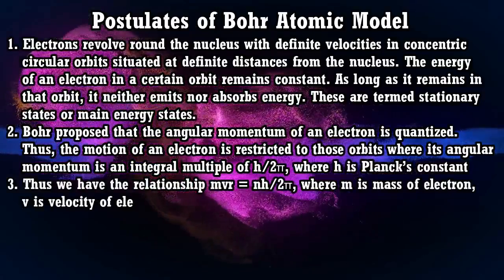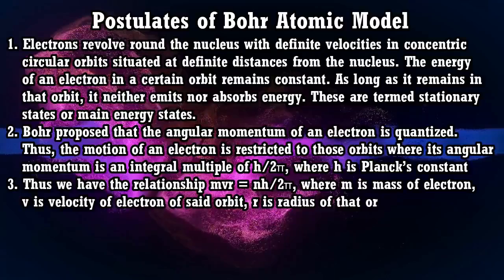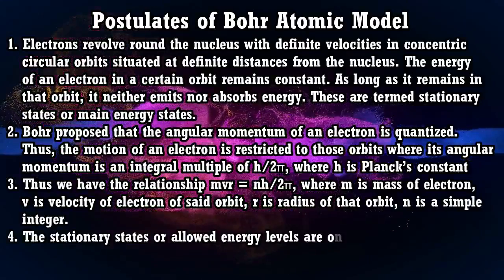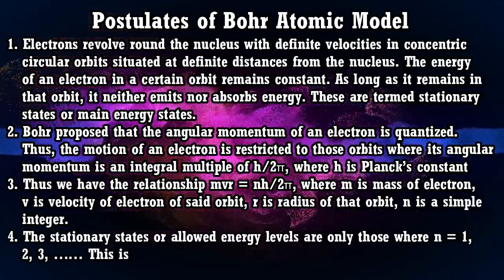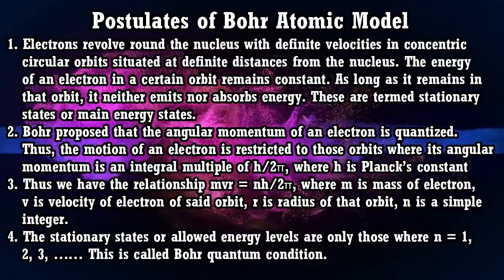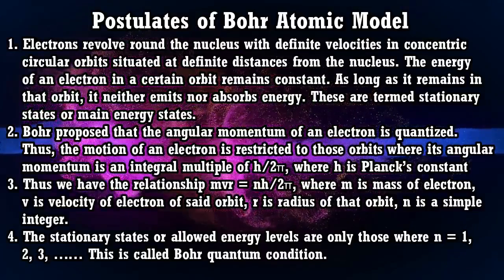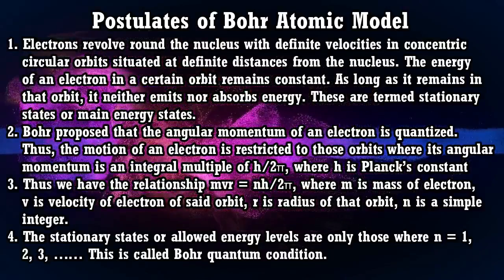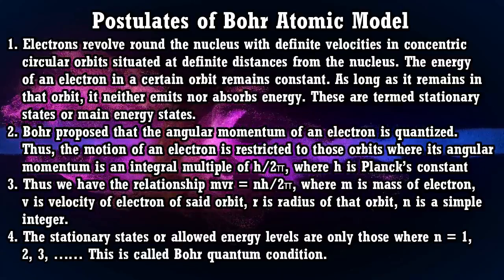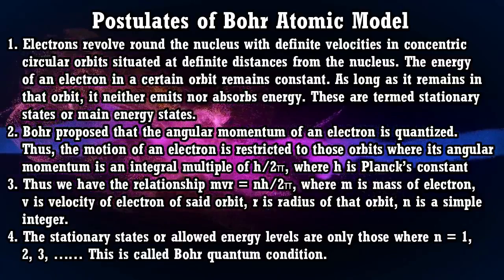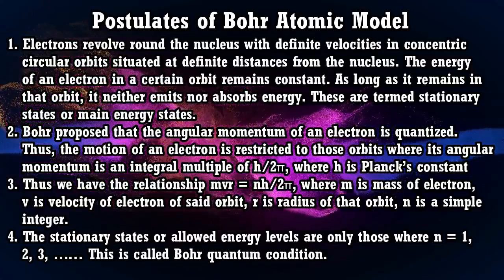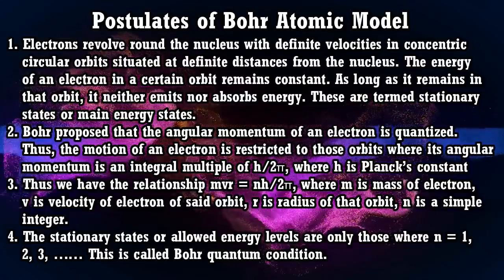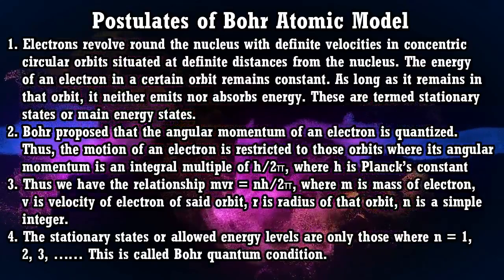So if the electron doesn't move from its orbit, then its energy will be the same. But whenever the electron moves from one orbit to the other orbit, its energy will change. Now, if the electron is moving to some orbit which is towards the nucleus, that means a less energy zone; away from the nucleus means a high energy zone, or more energy zone. So if some electron is moving from the third orbit to the second orbit, what will happen? Its energy will decrease.